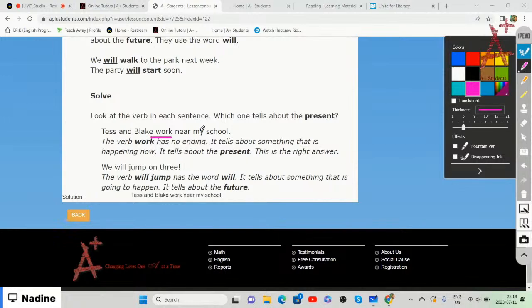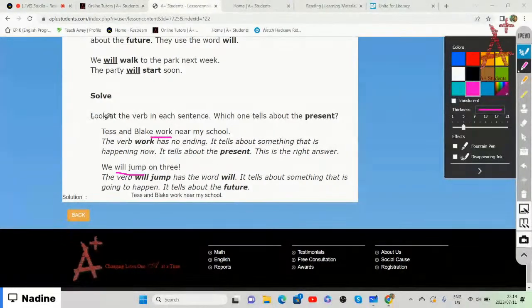The second sentence is, we will jump on three. The word will in front of the verb, will jump, tells us about something that is going to happen, meaning the future.